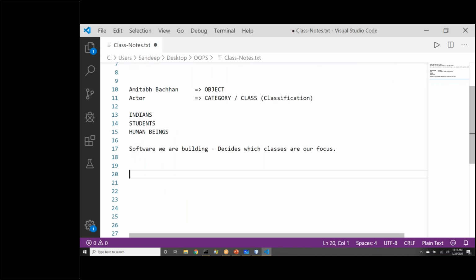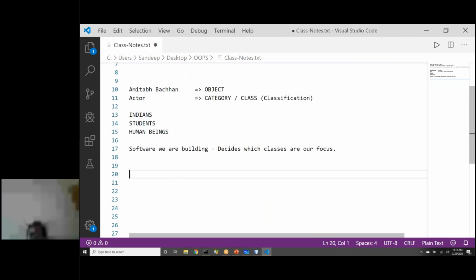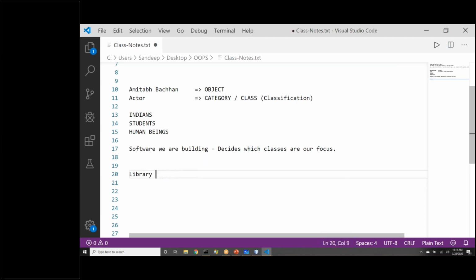If we are building a library management system for your college, let's talk about something called a library management system. It is an online system where students can search for books and get the books issued. A library management system can tell the librarian how many books are there in the library, how many are issued, and which student has which books issued.